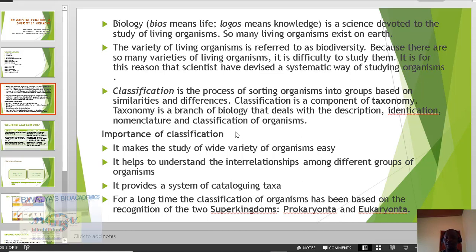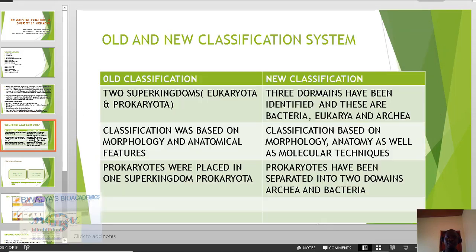That we're saying prokaryota as well as the eukaryota. Okay, but that was before the advancement of science. But now since science has advanced and new techniques or technologies have been discovered, it has made this science advance. And so now we have what we refer to as a new classification system. In the new classification system, we recognize the existence of three major groups. The three major groups are referred to as the domains. So initially, we used to talk about superkingdoms, but now we talk about the domains.